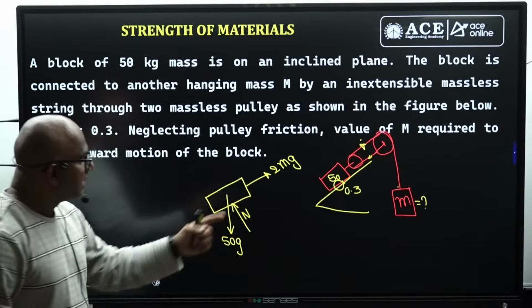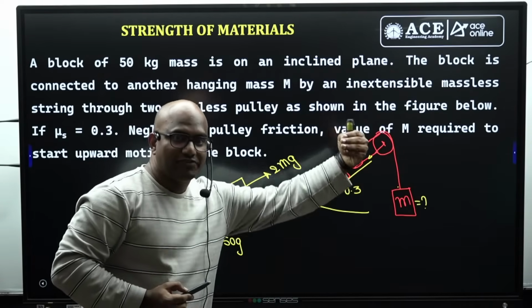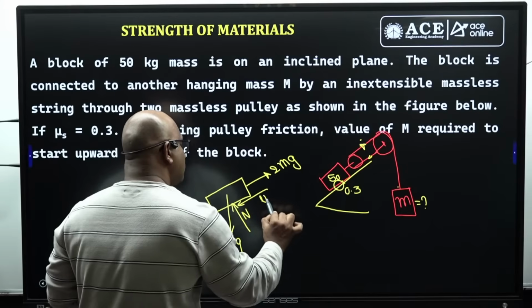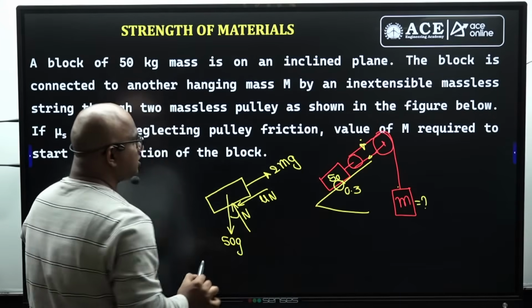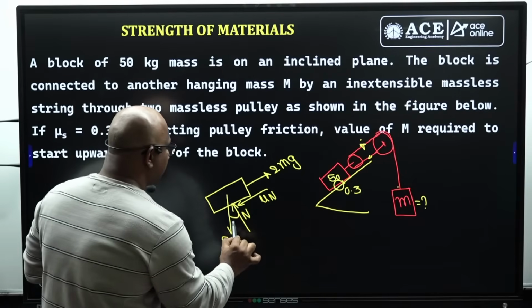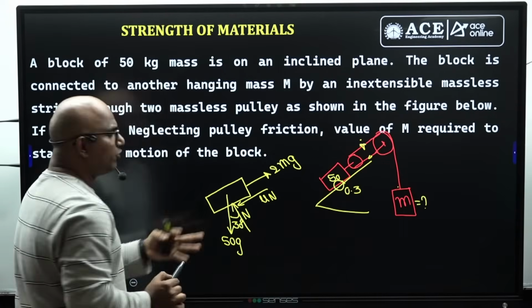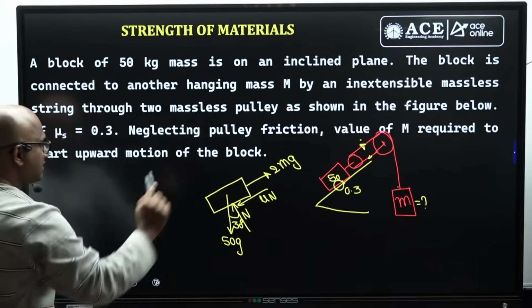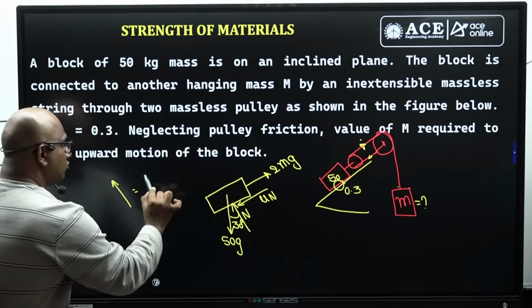How is the friction force? The block is moving upward, which means friction will try to act in the downward direction, guys. This is mu times N. This angle is how much? The angle of inclination is given as 30 degrees, guys. Now you can solve it. Just upward equal to downward. You can solve it, guys. Simple. This side upward equal to this side downward.